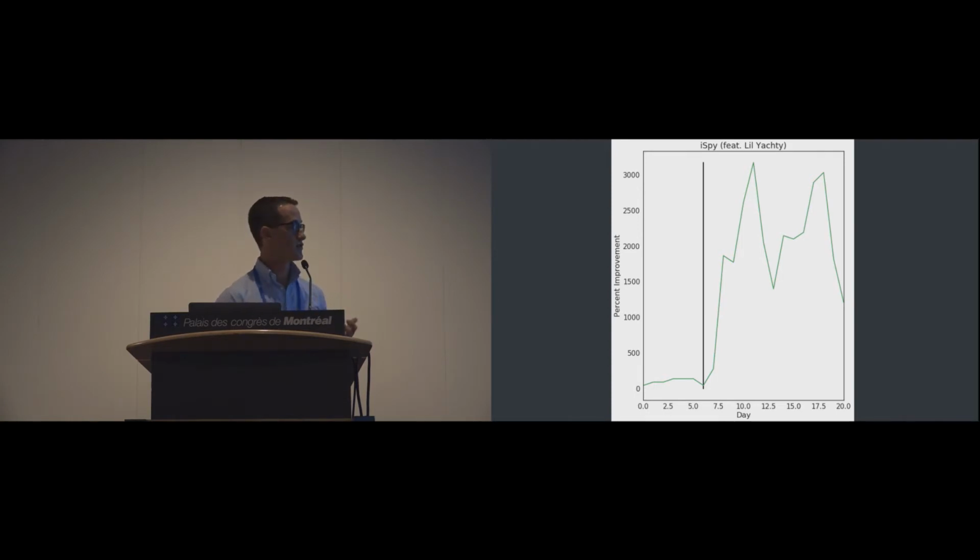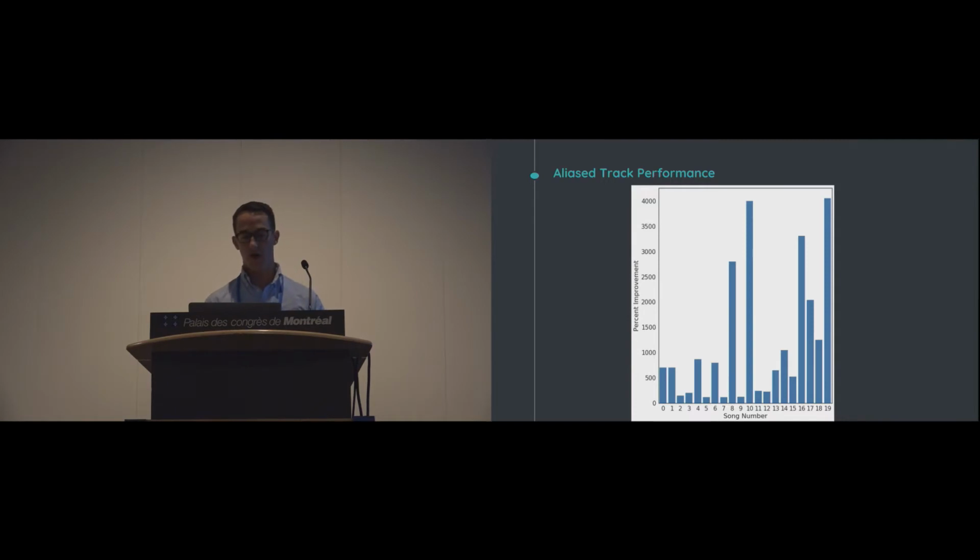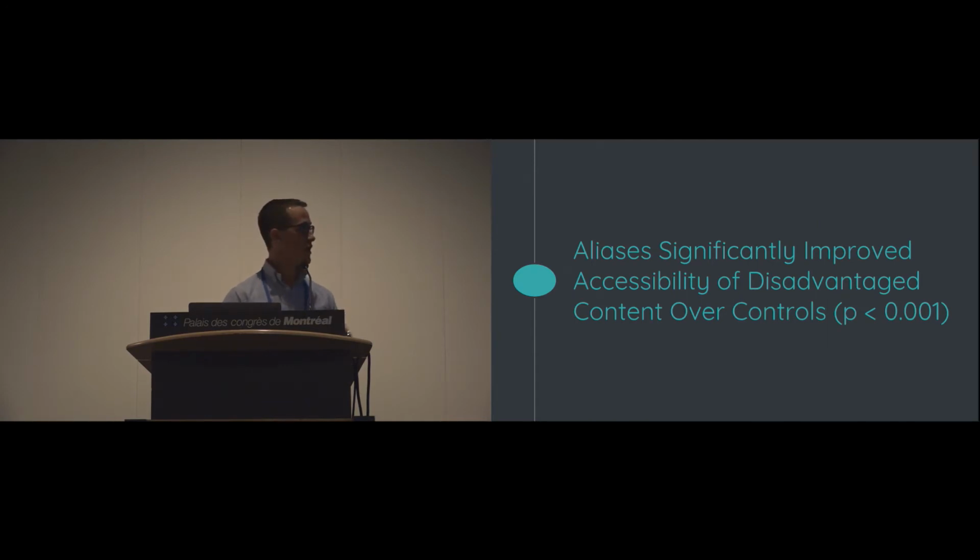Other tracks experienced really similar growth. And overall, our alias tracks significantly outperformed the control groups that we held out. We modeled this as a mixed effects Poisson regression because we're dealing with count data and dealing with a lot of interesting issues there.